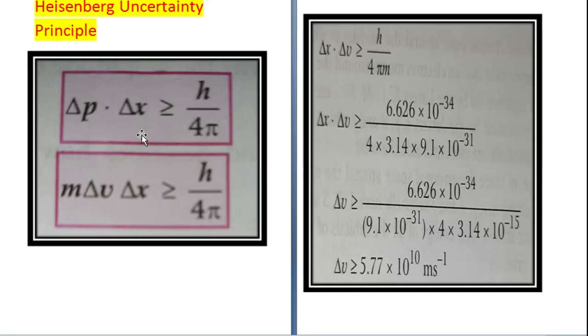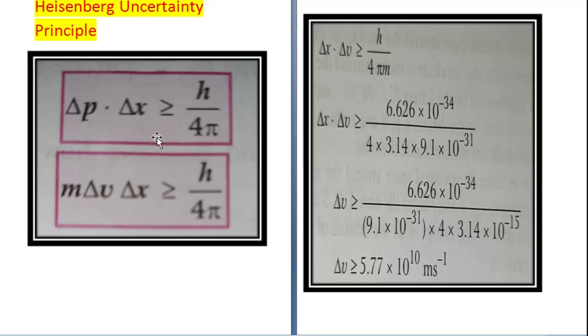If you concentrate on position, momentum will change. So both the things cannot be calculated simultaneously. Alright, so this is Heisenberg's uncertainty principle.